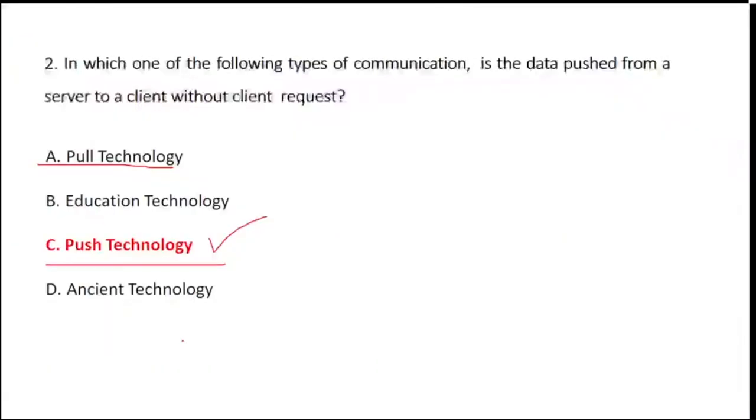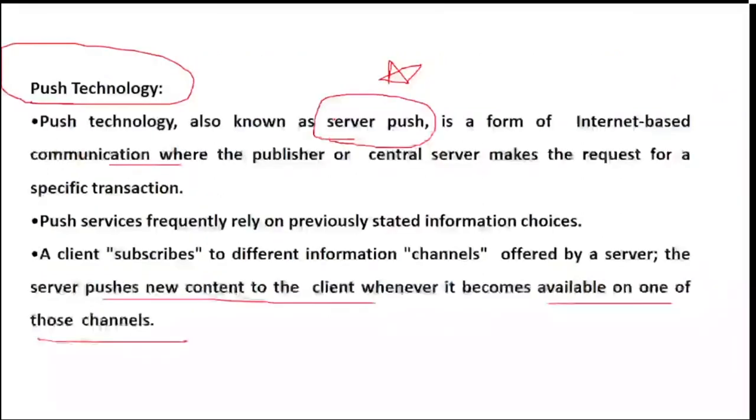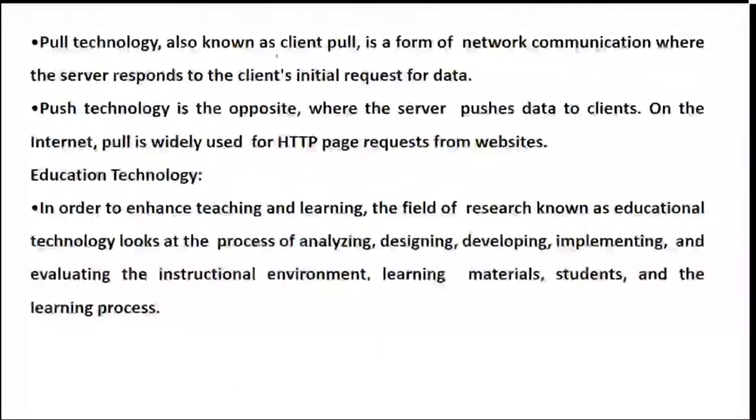So what was our question? The question was to push data from a server to a client without client request. So it gets automated. Automated, it means what? It is a type of push technology. Why? Because they are offered something which is available on the channel. Now, what is pull technology? It's called client pull, a form of network where the server responds to the client's request. It means this is something which is only requested by the client. So it is the opposite of push technology, where the server pushes the data, whereas pull technology requests it.